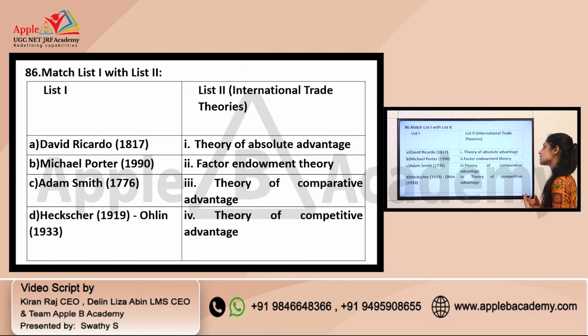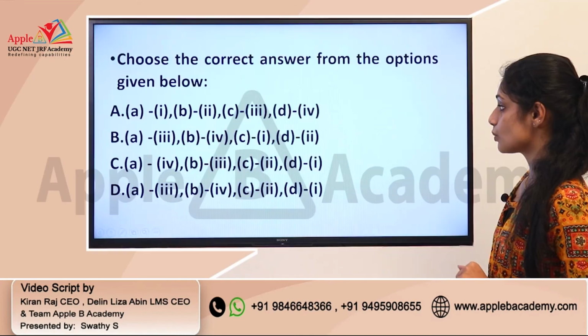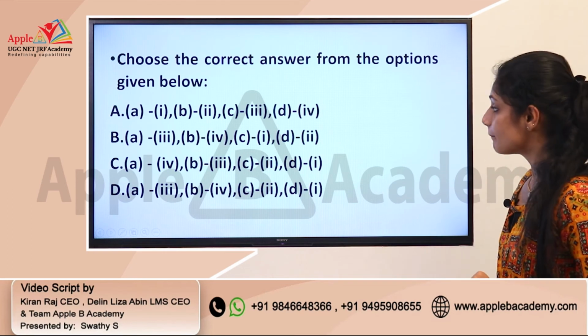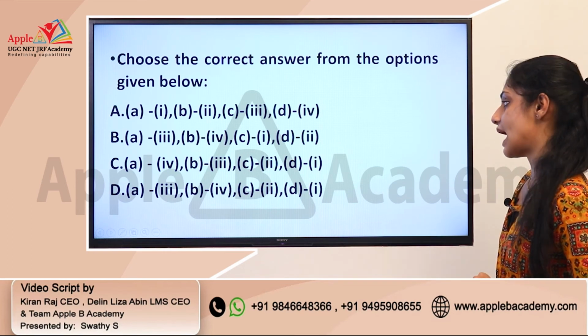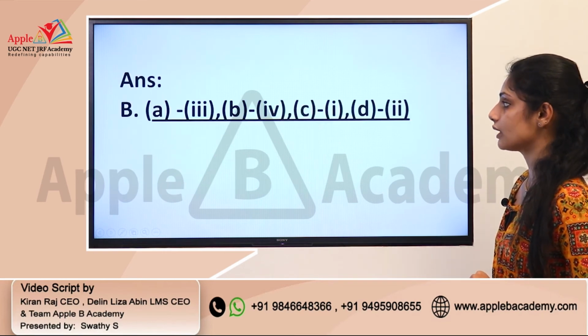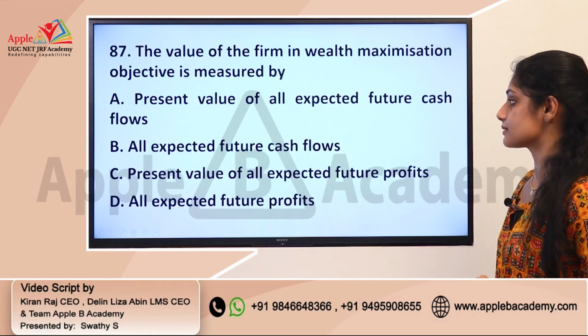Adam Smith is connected with the theory of absolute advantage, and finally Heckscher in 1919 and Ohlin in 1933 is connected with factor endowment theory. So this is the way you can connect it: A3, B4, C1 and finally D2. Option B is the correct answer.